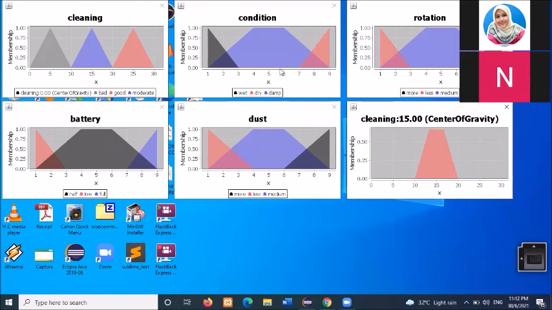There are 4 inputs, which are floor condition graph, rotation graph, battery graph, and amount of dust. And this is the output, which is cleaning.